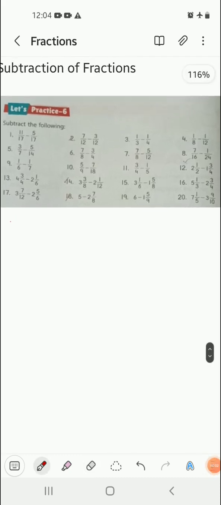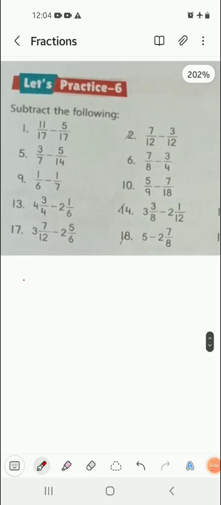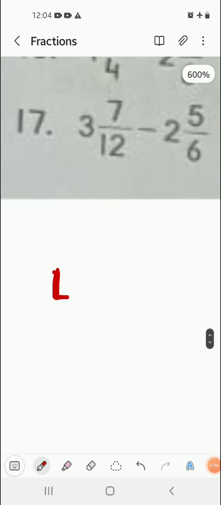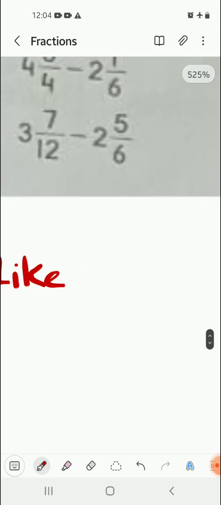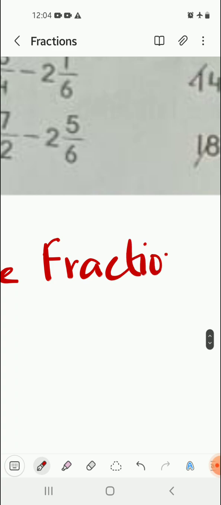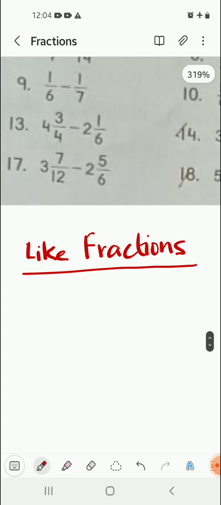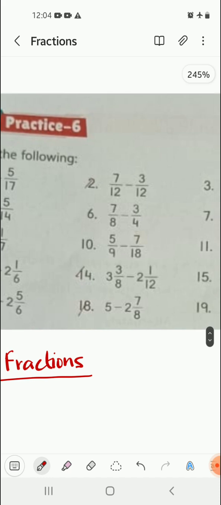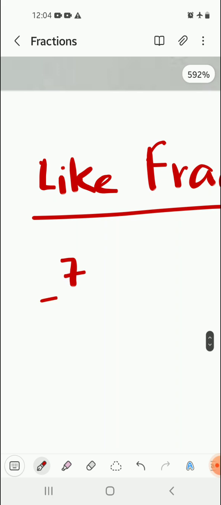Today's topic is subtraction of fractions. First we're going to learn how to subtract like fractions. Like fractions are the fractions that have the same denominator. So we will choose a like fraction subtraction. For example, number 2, 7 by 12 minus 3 by 12.